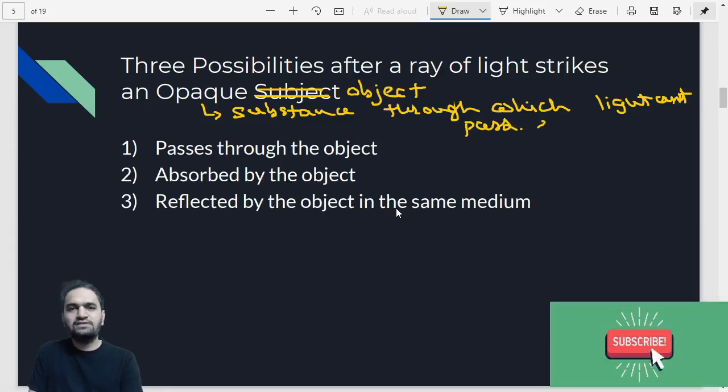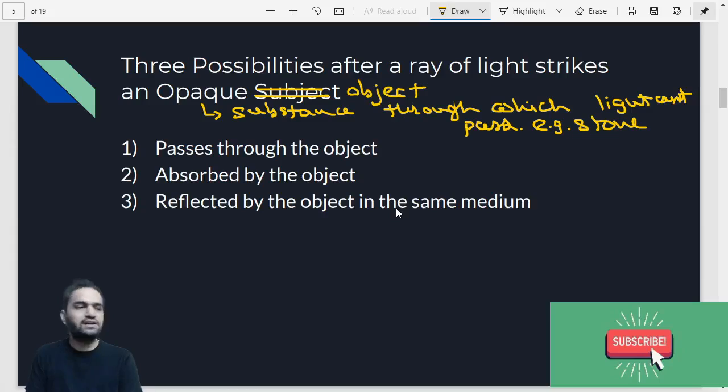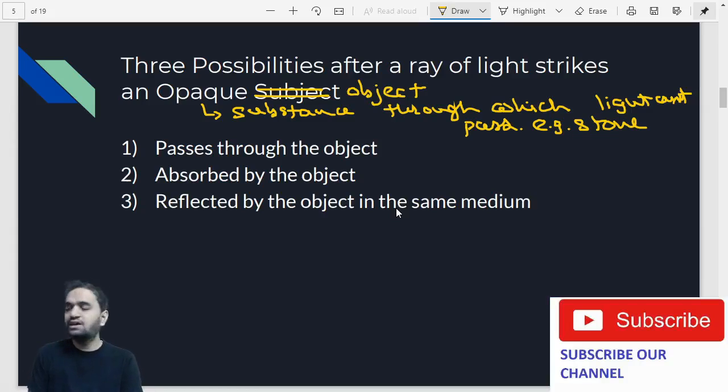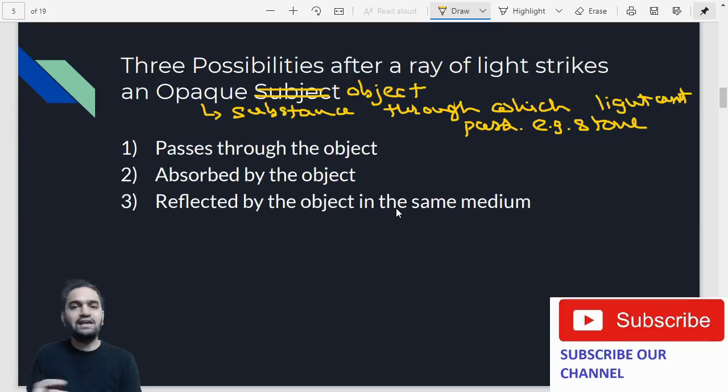What can be the perfect example for this? Example, stone. You can take any solid object. Even your Rubik's cube will give the same thing. Even your notebook, textbook, that is also the same thing. That is an opaque object. Light cannot travel through it, right? Something like glass. So you can take literally any example which you have in your surroundings.